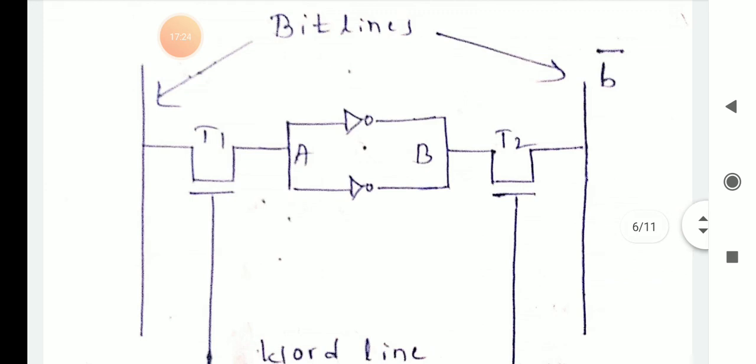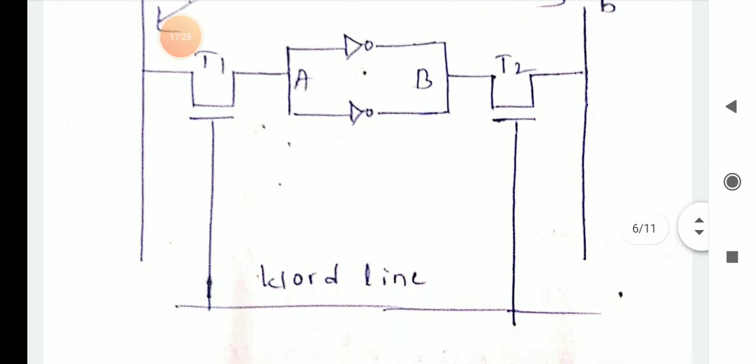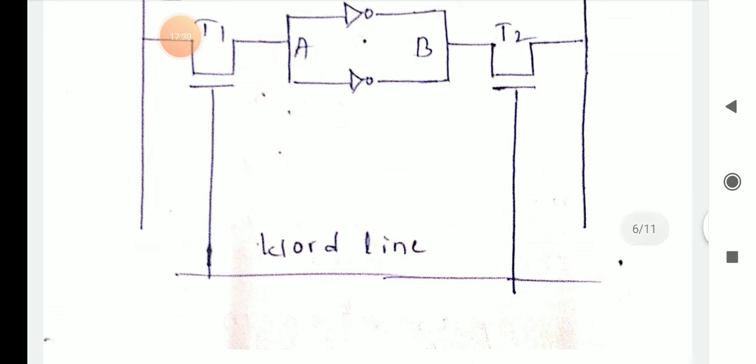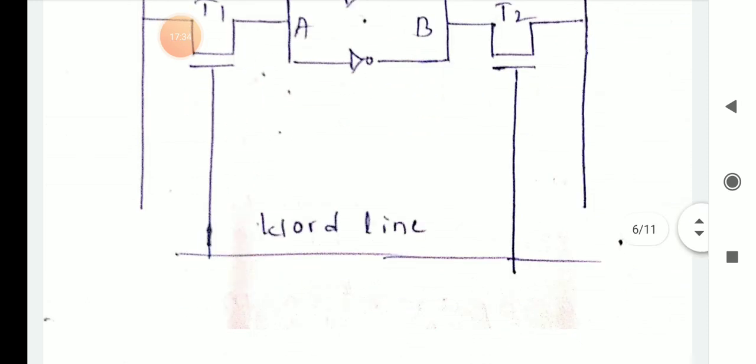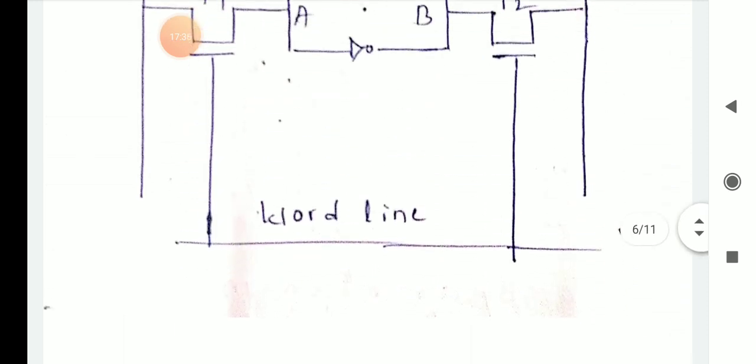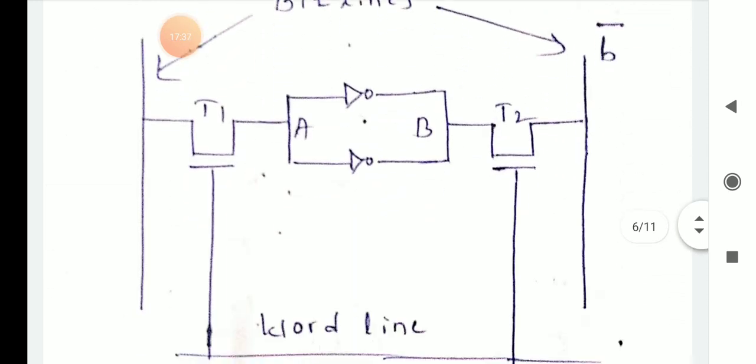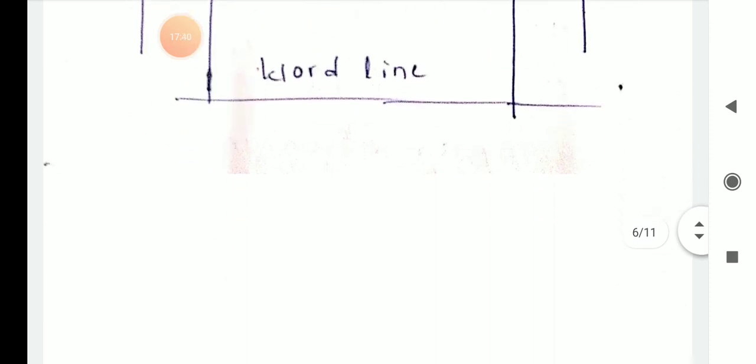You can observe here the T1 and T2 transistors, A and B, and inverters, and B and B bar. Here the T1 and T2 transistors act as switches, and you use the word line as well as the bit line. Today's class we will stop here.